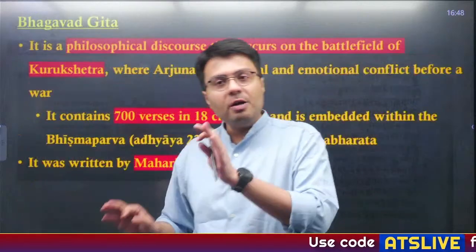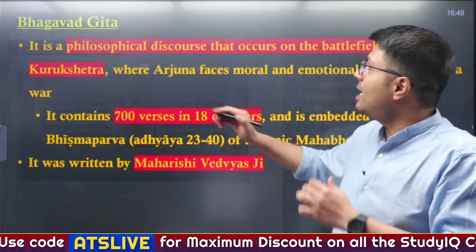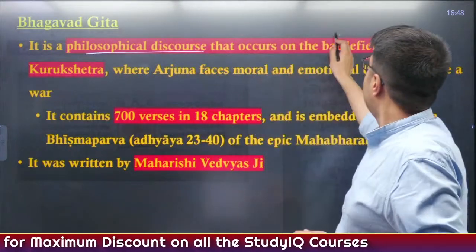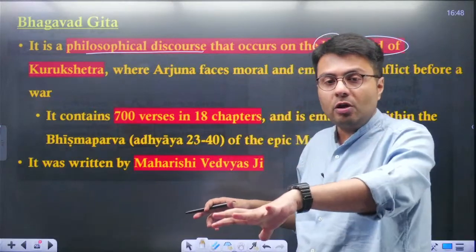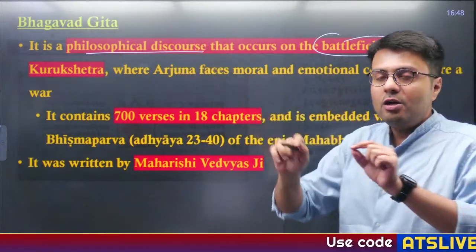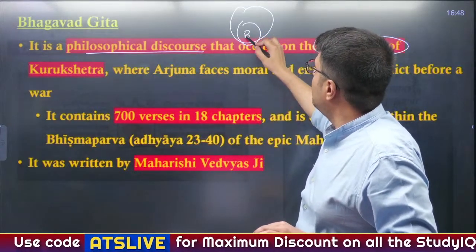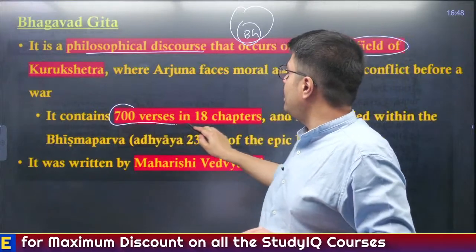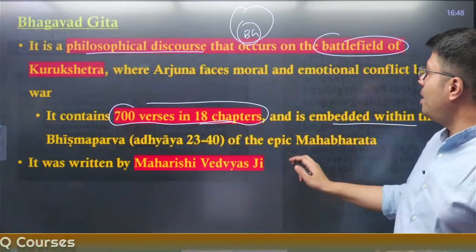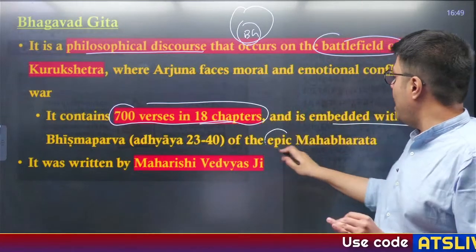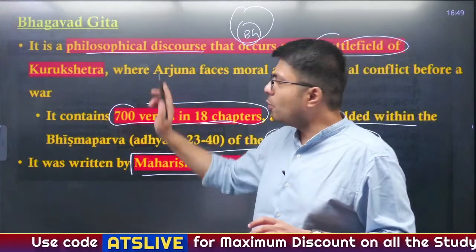That is why Srimad Bhagavad Gita is a very important text on how one should follow their own dharma. This philosophical discourse that occurred on the battlefield of Kurukshetra, between Arjun on one hand and Lord Krishna on the other, is written in the Bhagavad Gita. So technically, a subsection of the Mahabharata is Srimad Bhagavad Gita. It contains 700 verses in 18 chapters, and it is embedded within the Bhishma Parv chapter of the epic Mahabharata, and it was written by Maharshi Vedvyas. So this is what you have to remember.